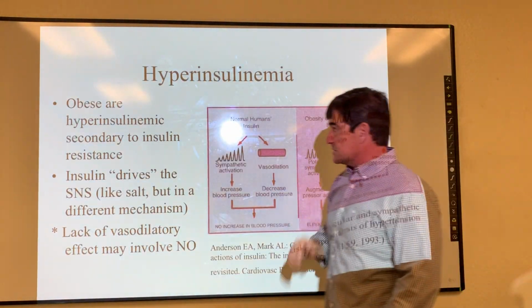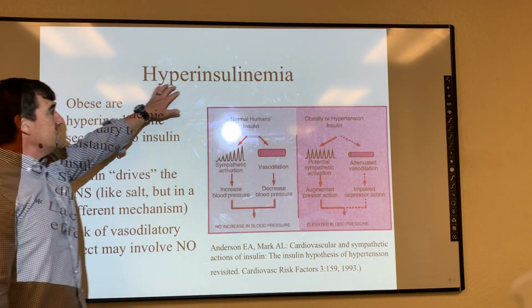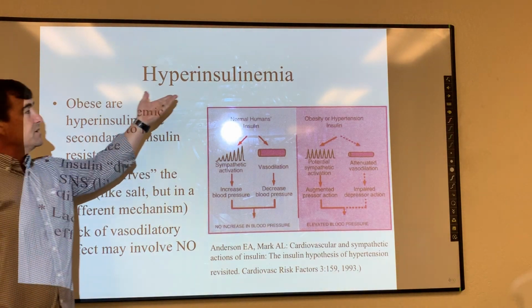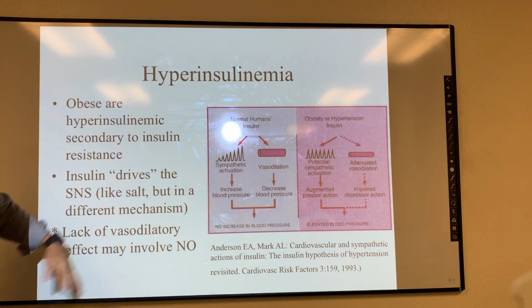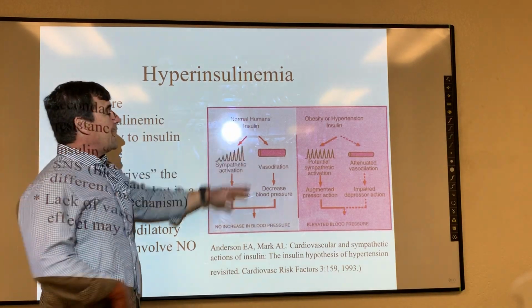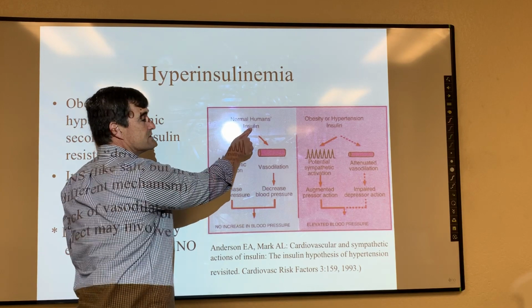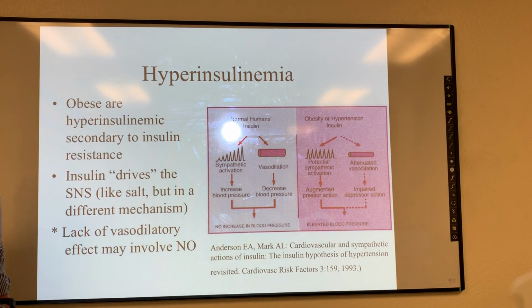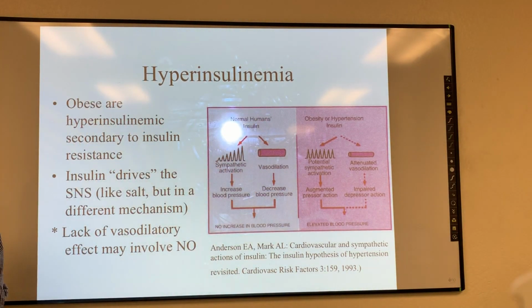So this is the important slide that illustrates the entire phenomenon. Again, hyperinsulinemia is the result of excess adiposity. Insulin levels go up, your body's sensitivity to insulin declines. So what we're going to contrast here is what happens with a normal, non-obese person's insulin and contrast that with somebody with obesity-associated hypertension. What's illustrated in this paradigm is what happens to blood vessels after a meal.